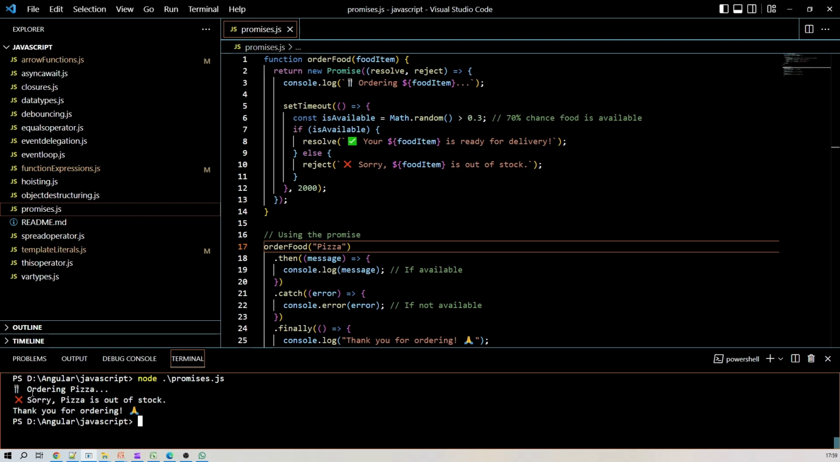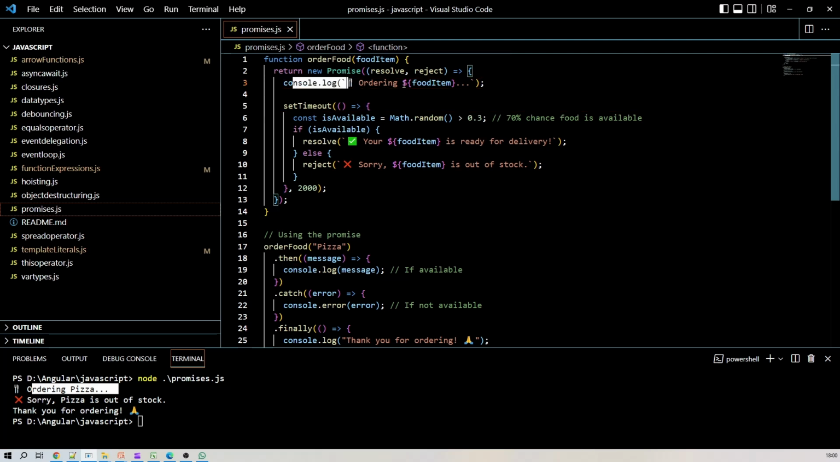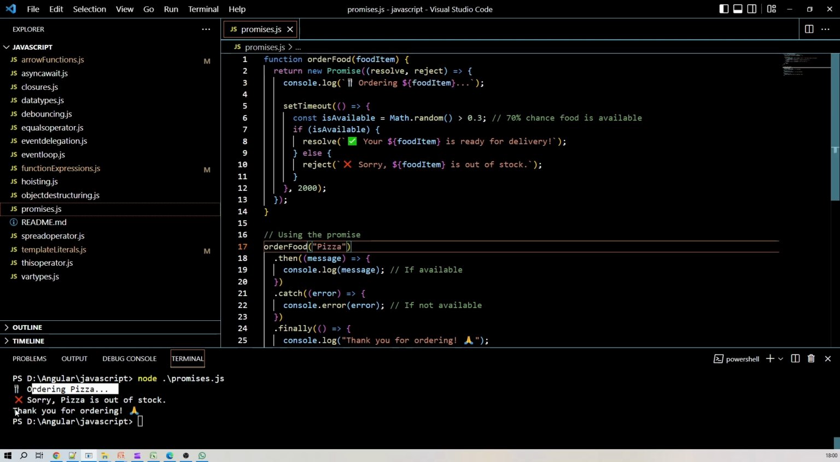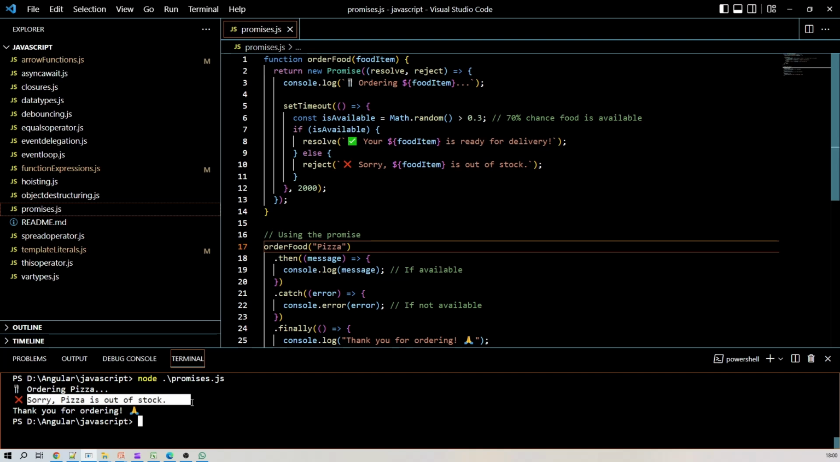So you can check the output: ordering pizza. This is the first line which we have in this function, ordering a food item. It is giving us pizza because we want the pizza to be delivered. And the second, sorry, pizza is out of stock.